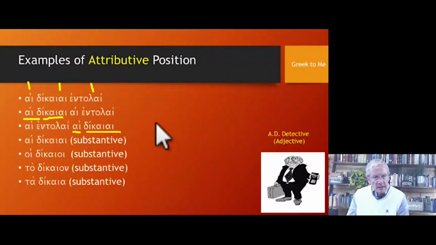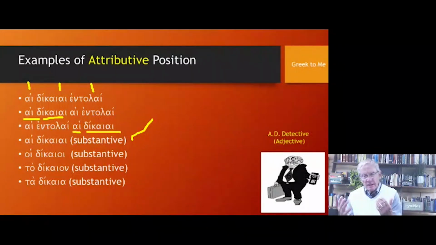Now, the adjectives in the attributive position can also be thought of as substantives. That is, they have substance. So here we have the same parsing for hai dikai, feminine plural nominative, and this would be translated as the righteous women. We put in women there because it's feminine.